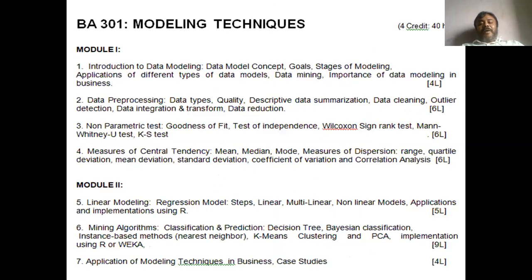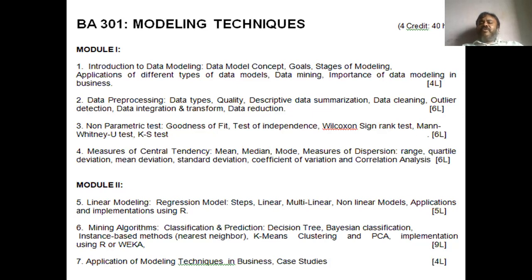So let us now come to the main part of today's introductory discussion on modeling techniques. See, your syllabus more or less consists of two modules. In the first module, there is introduction to data modeling, data pre-processing in chapter 2, non-parametric tests in chapter 3, and measurement of central tendency in chapter 4.